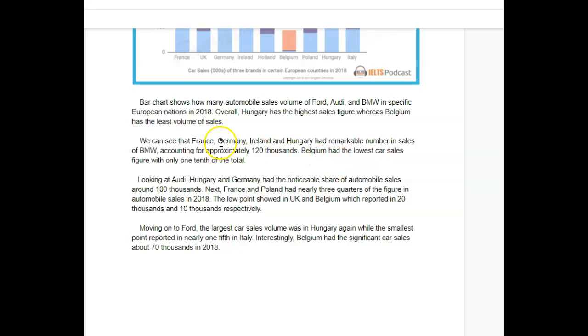We can see that France, Germany, Ireland, and Hungary had remarkable numbers, okay, had remarkable numbers in sales of BMW, accounting for approximately 120,000. We never put the S when there's a number at the beginning. Belgium had the lowest car sales figures. It should be figures with only 1/10 of the total. What does that mean, 1/10 of the total? Let me look at that.